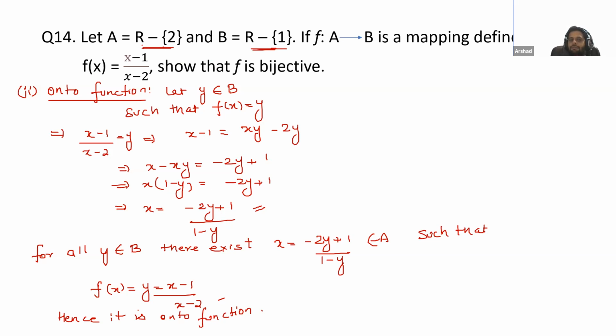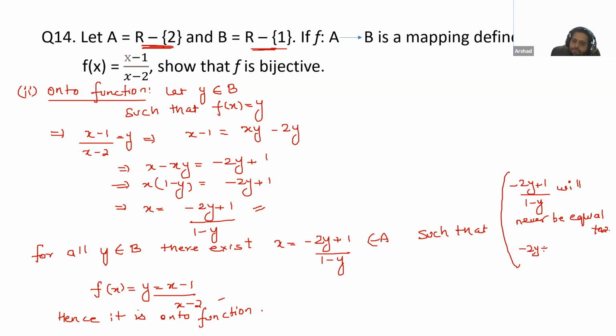Okay, because it is given here, real number except 2. So this should now never be equal to 2. Okay, in the bracket, you can show this thing. Minus 2y plus 1 will never be equal to 2. Okay, how can we say this?